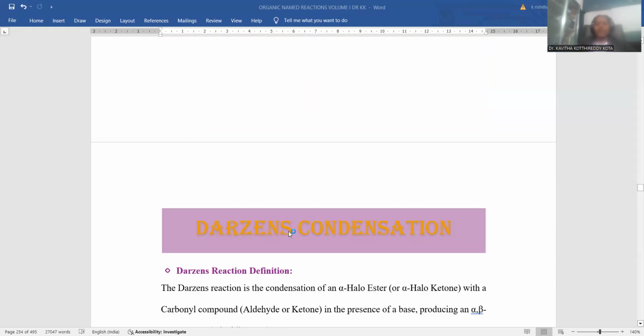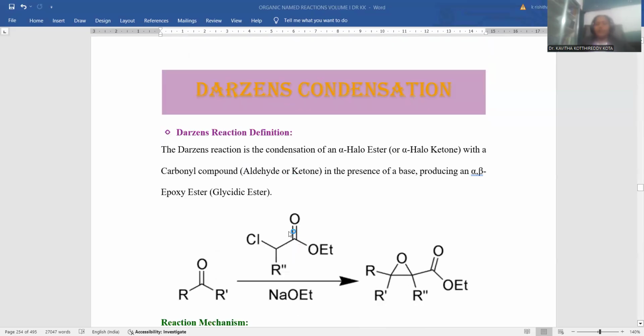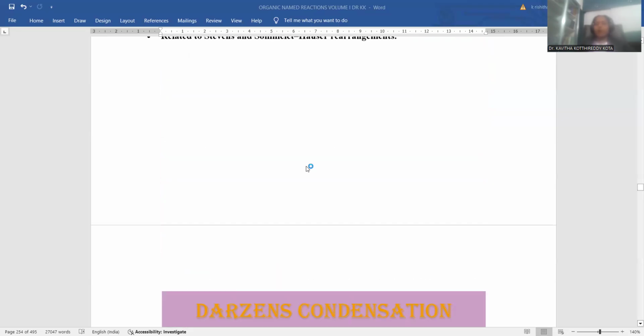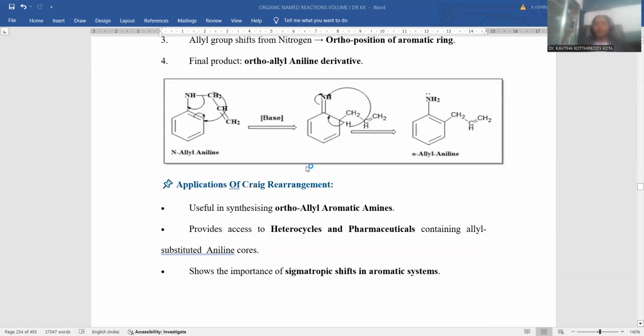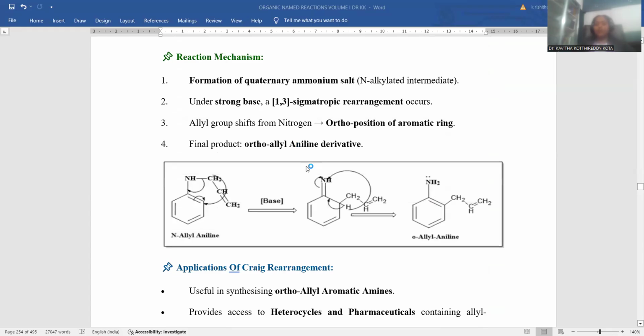This is how the entire process of Claisen rearrangement is completed, and hopefully this is an informative session. In the next session we are going to discuss the Dawson's condensation process. Hope you enjoyed the session, and it gives worthwhile knowledge regarding the Claisen rearrangement, the examination purview, and the application and mechanism involved in it.